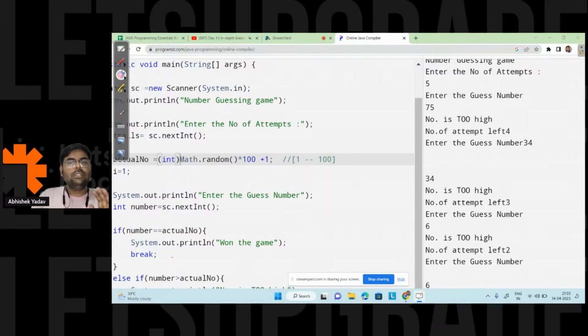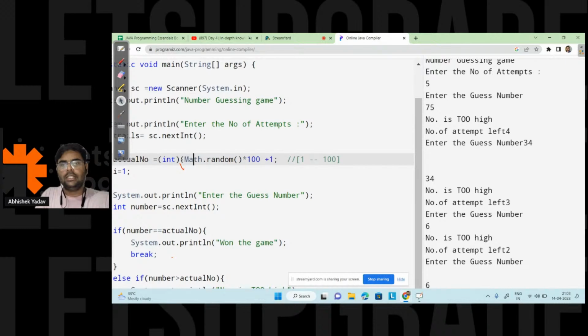So what I have to do is use a round bracket like this. First, I have to multiply the random number generated by the computer with 100, and whatever result I am getting, that is 33 point something or 22.1234, I have to take the integer part out of it, right? So this was a mistake we were making. So let's correct that mistake here. That is this one, right?